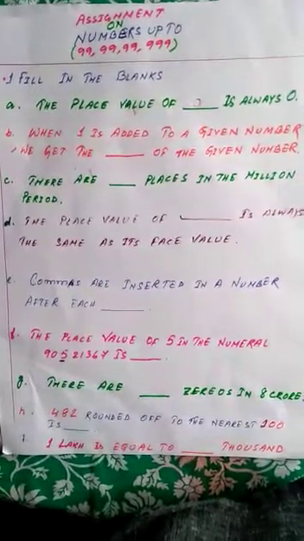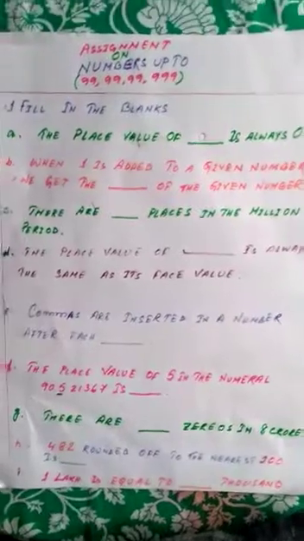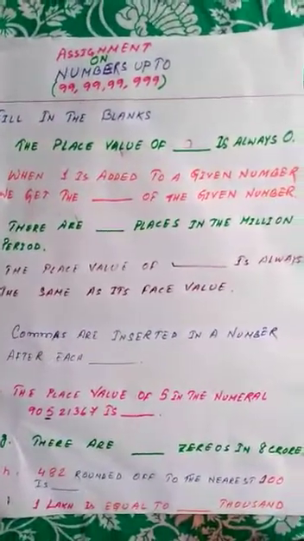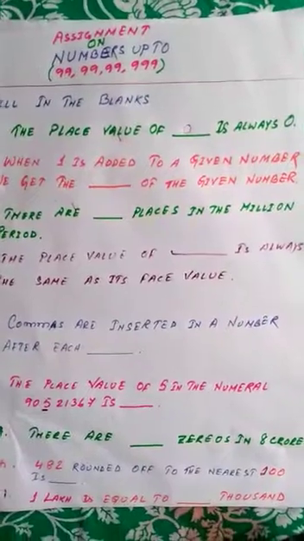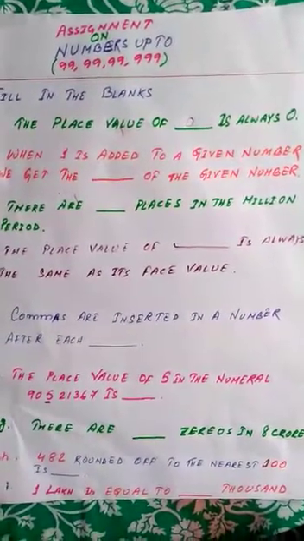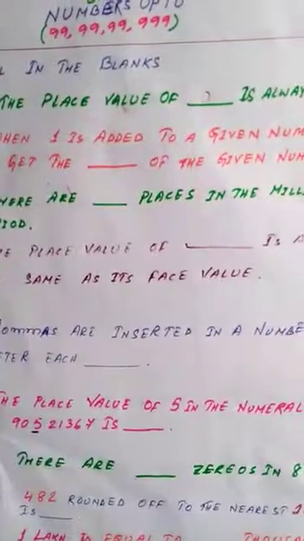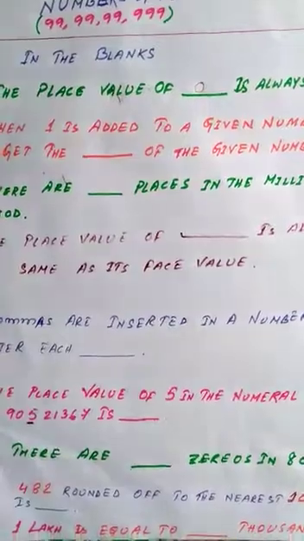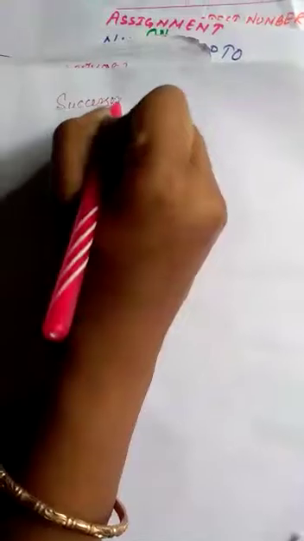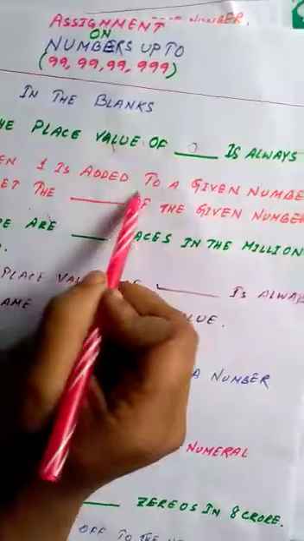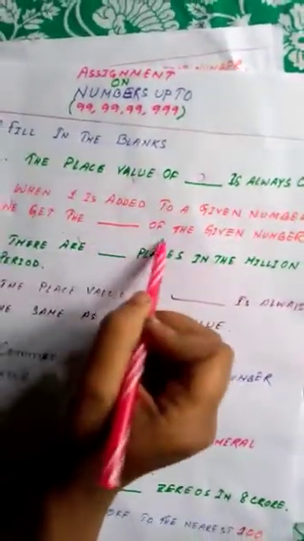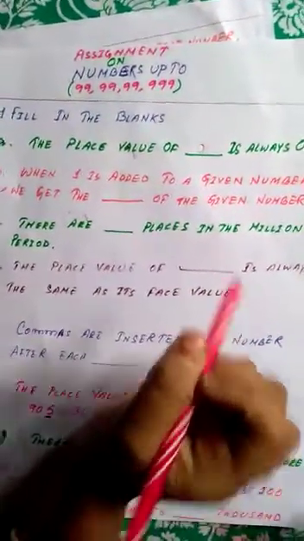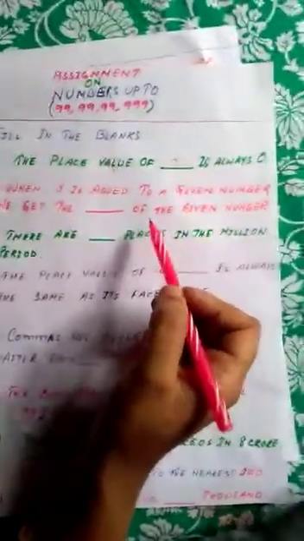Just after a number means you have to add 1, and just before a number means you have to subtract 1. So just after means that number is called the successor. So when 1 is added to a given number, we get the successor of the given number. Is that clear, students? In our previous class also I have said it.